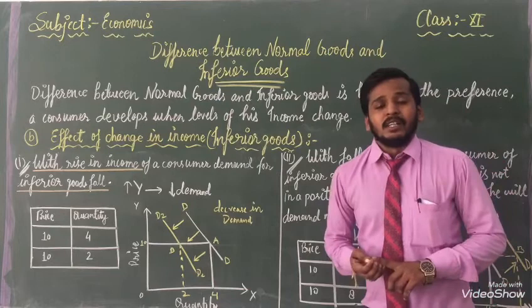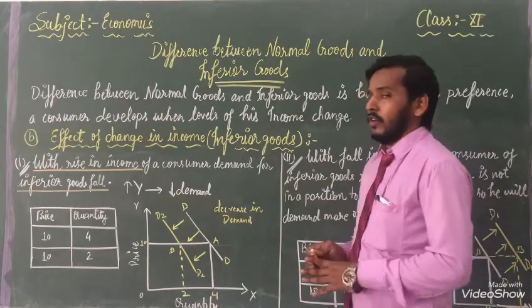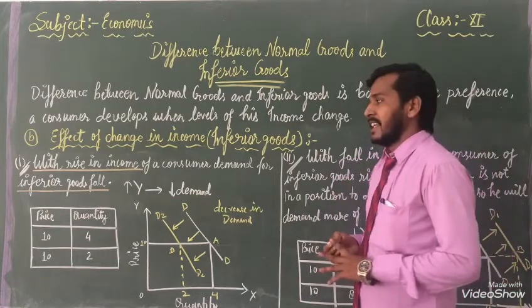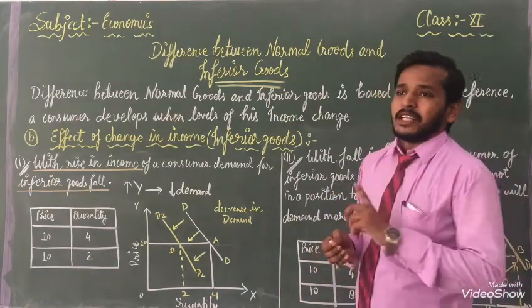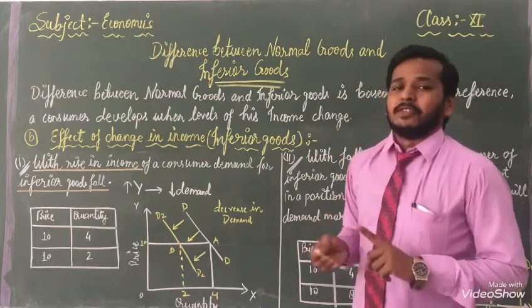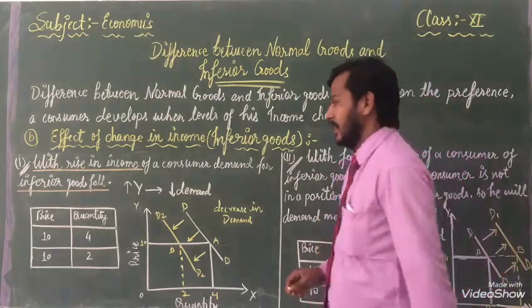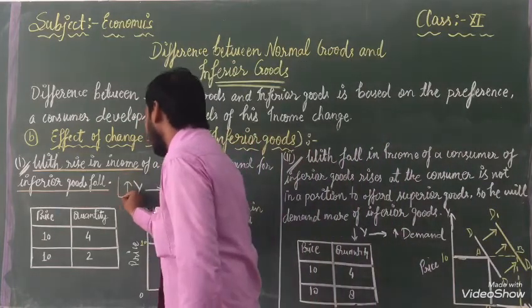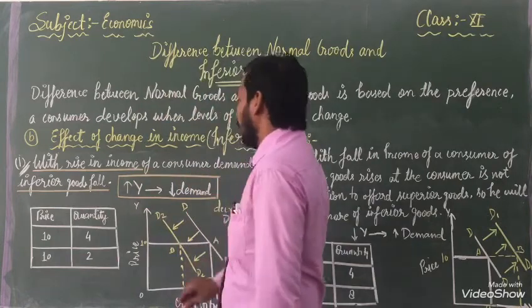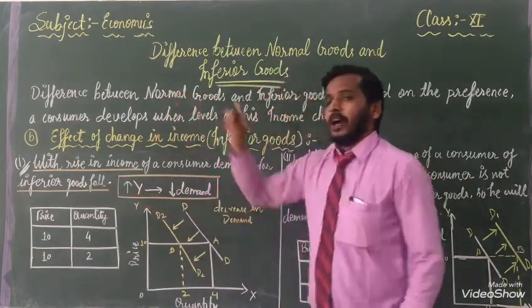When our demand goes low, it is because our income is better. So once again we can say, when we are getting good income, at that time we are not using inferior goods. That's how we can know when our income goes up.